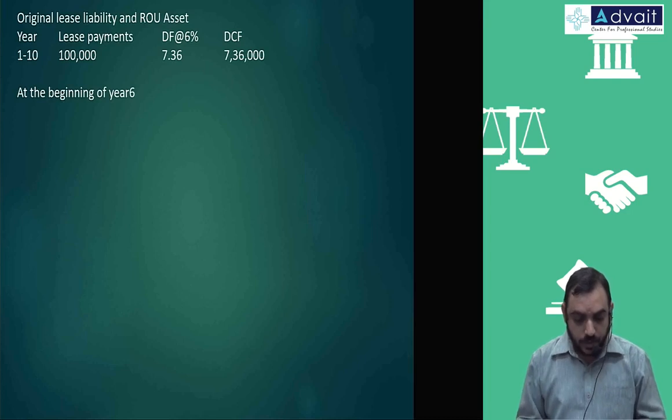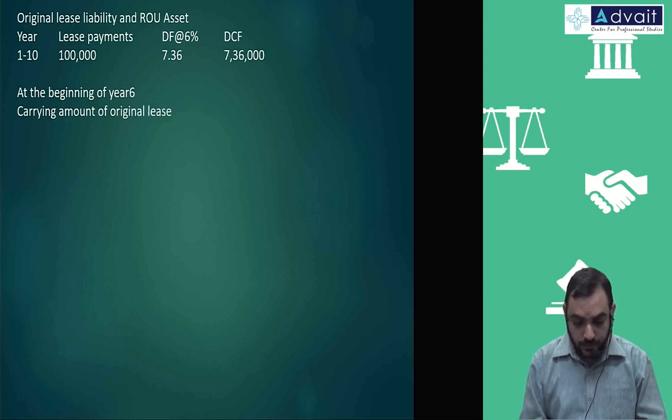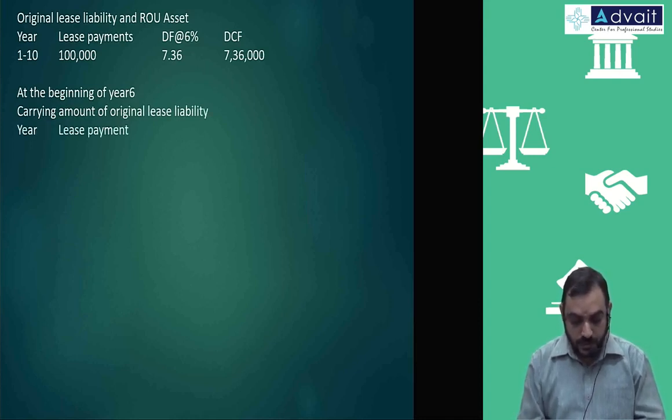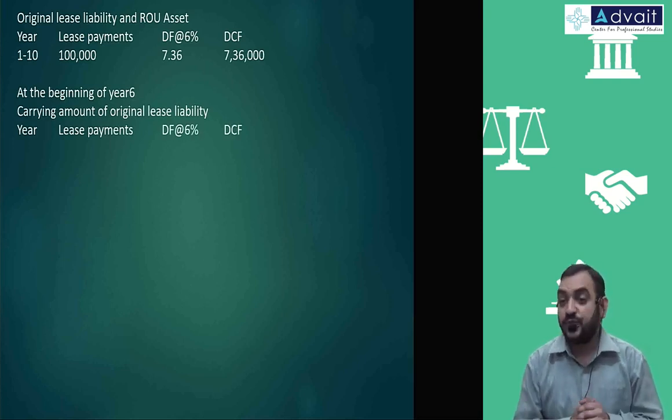Okay. Carrying amount of original lease liability. Year, lease payments, discounting factor at 6%, discounted cash flow.